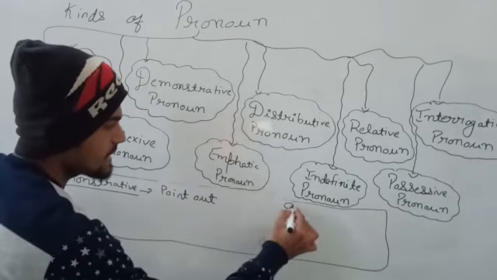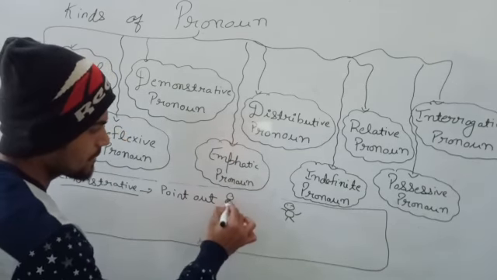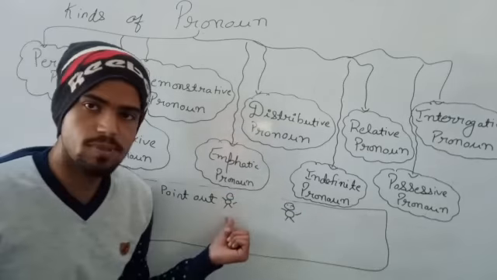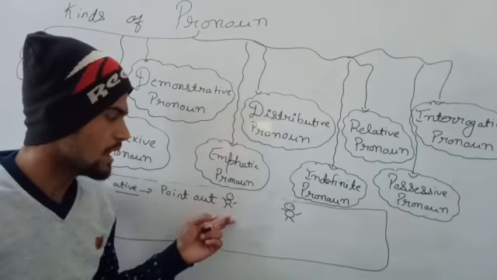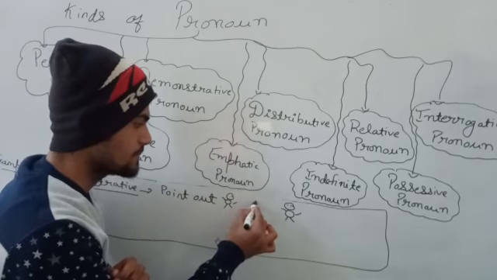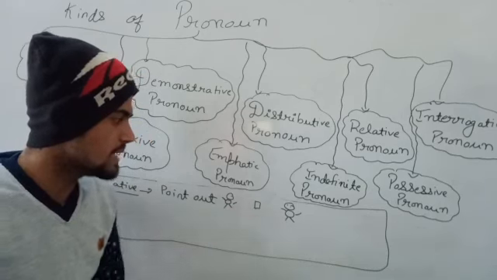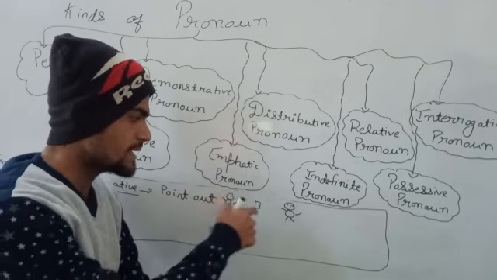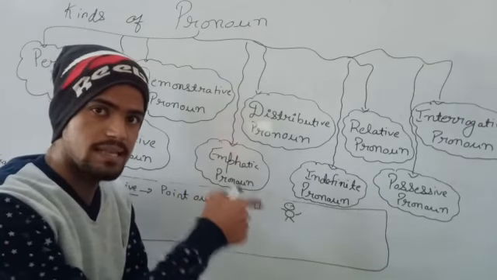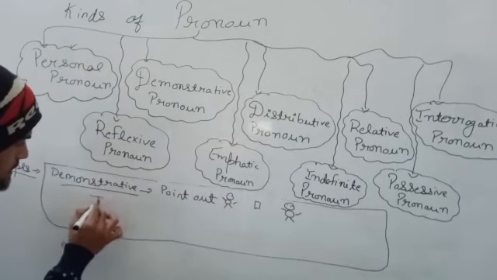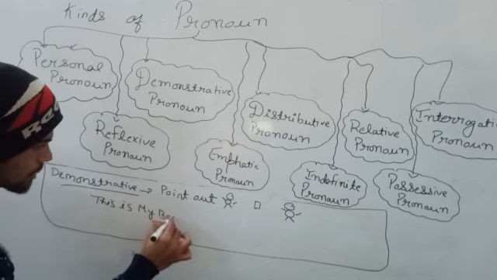I will take a live example of that. If somebody is standing there and I am standing here, and a book is kept here, और वो उस book को लेने के लिए आ रहा है. I will point at my book and say to him, this is my book. So the example will be: this is my book.